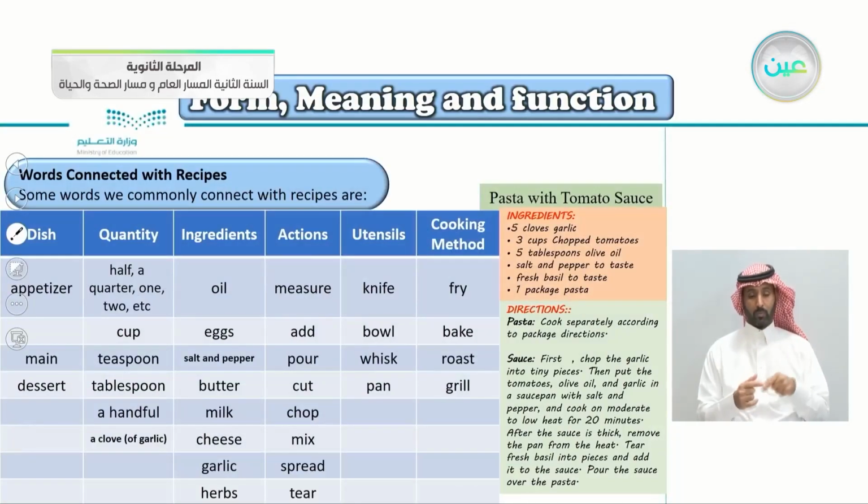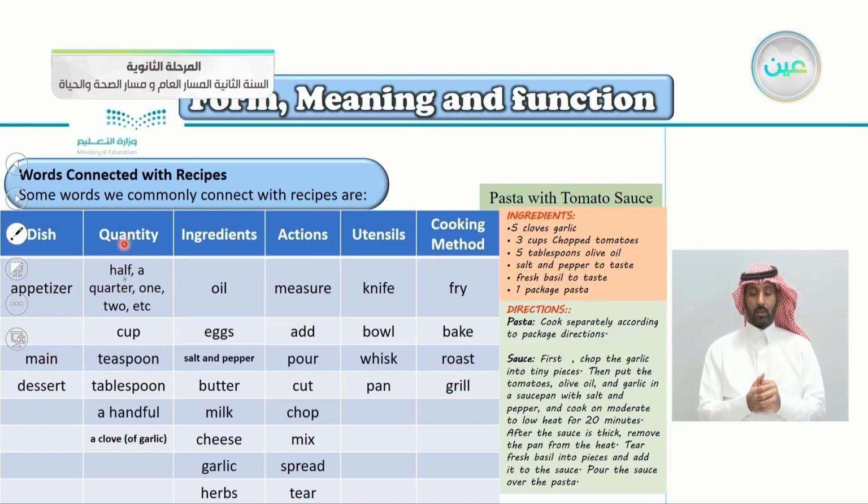Continuing with our lesson here, words connected with recipes. Those of you who like to cook will like this lesson now. Words connected with recipes. Some words we commonly connect with recipes are, let's take the dishes first. The dishes, we have the appetizer. This is in the beginning of the meal, like soup, for example. Then we have the main dish. Then we have the dessert, the sweets here. So appetizers, main dish, and dessert.